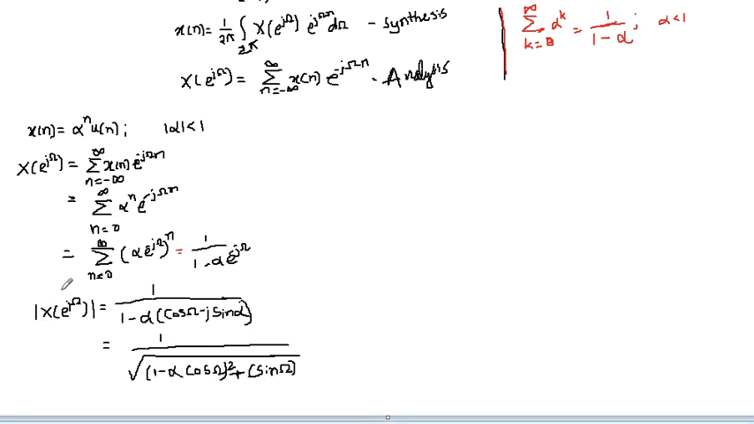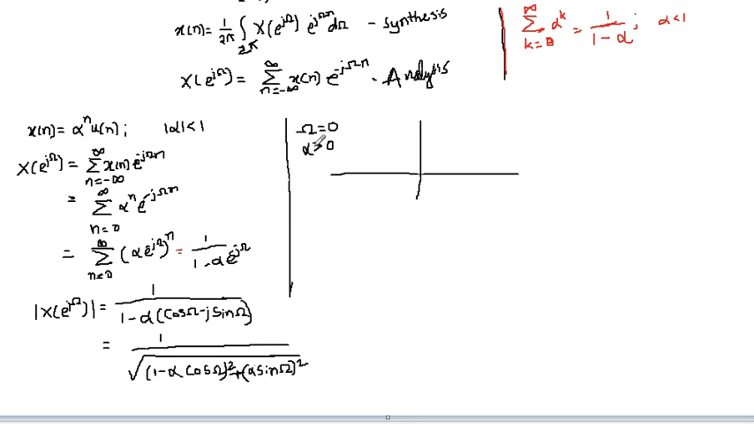This we can write as 1 divided by 1 minus alpha times e raised to minus j omega, which is nothing but cos of omega minus j sine of omega. So it can be written in this fashion, and the magnitude of this becomes: we have 1 minus alpha cos of omega as the real term, and plus j alpha sine of omega as the imaginary term. So we'll write in this fashion. We need to consider that the magnitude of alpha is less than 1 is given, so alpha can be greater than 0 or it can be less than 0.